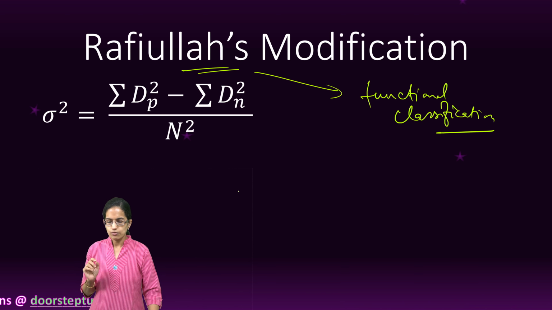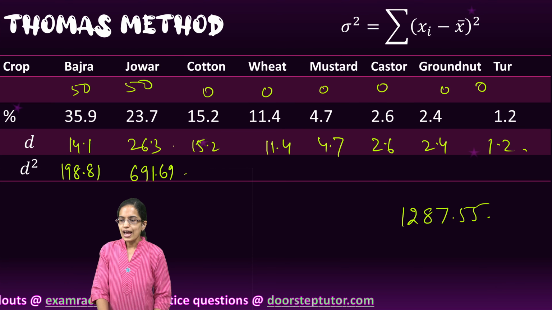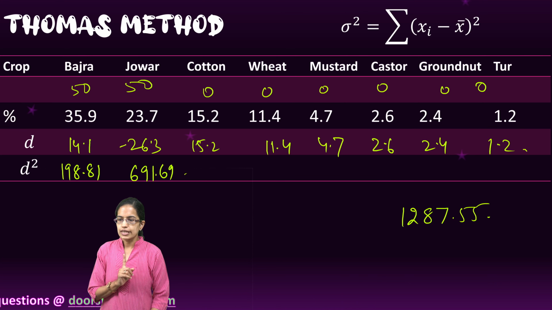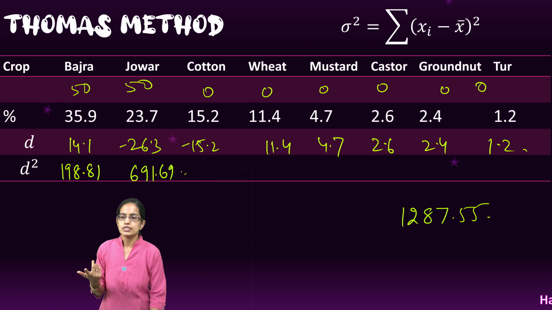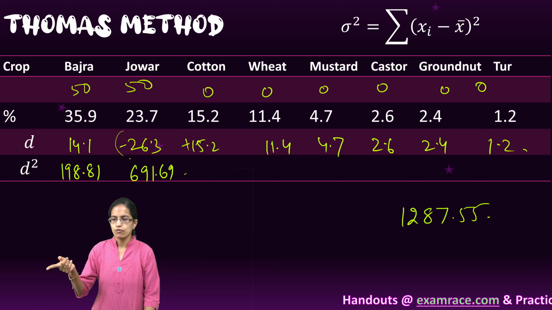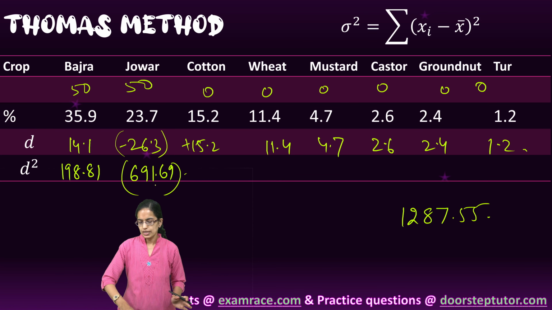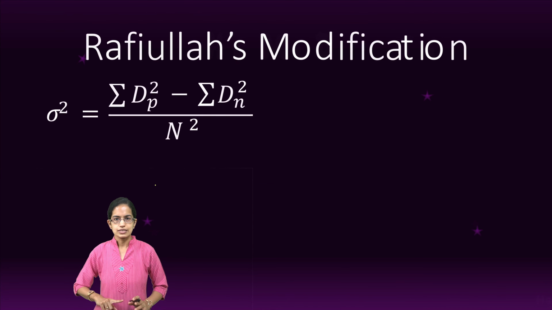So what he did was the same as in the previous example. The values, the differences were taken. So what were the differences cited? Some of the differences were negative values. The other differences were positive values. So when the difference was negative, the squares of those negative differences were taken separately and the squares of the positive differences were taken separately.